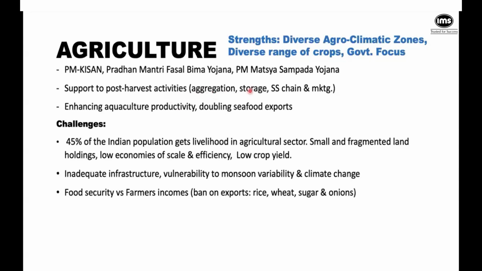To aggregate the crops together, to store them, to have a proper supply chain, and then the marketing of it. In fact, this morning I was having a look at Economic Times, and there was a picture about Sitharaman and some kind of cold supply chain that they have started. They're looking to buy onions at a reasonable rate, keep them in storage, and then send them abroad. So they're always ideating on how to modernize the entire supply chain. And then a lot of focus on aquaculture and its productivity. There's also this ambition to double seafood exports. India has been quite strong in seafood exports for quite some years now.